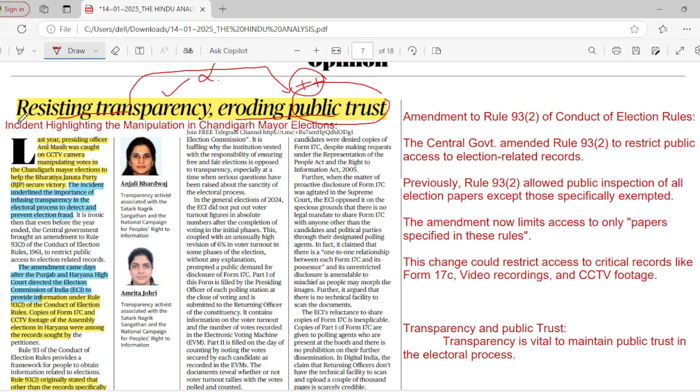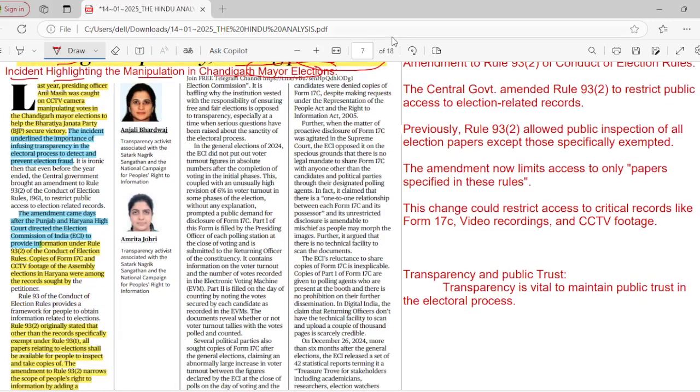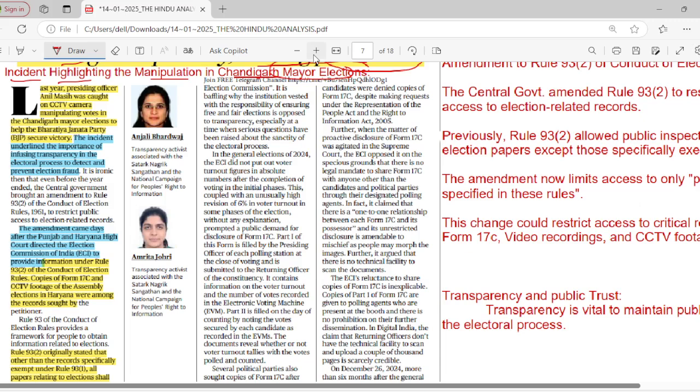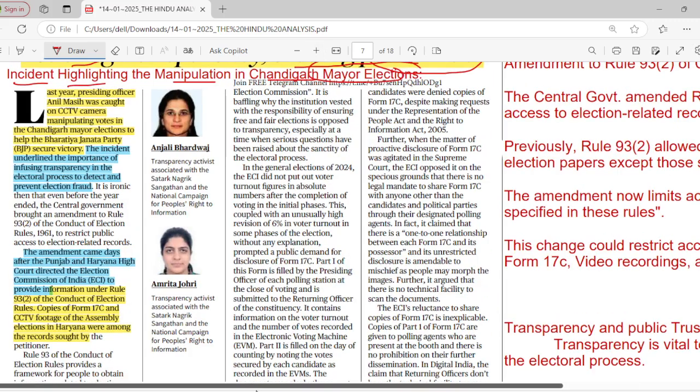So there were certain incidents highlighting the manipulation in the Chandigarh mayor elections. Recently, a certain issue happened in the Chandigarh mayor's election. Let's see what it was. Last year, presiding officer Anil Masi was caught on CCTV camera manipulating votes in the Chandigarh mayor elections to help the BJP, Bharatiya Janata Party, to secure victory.